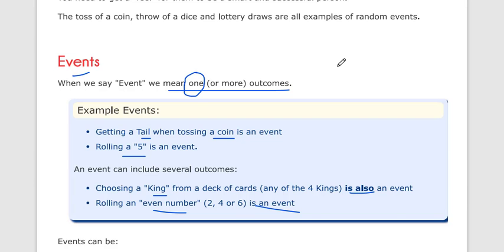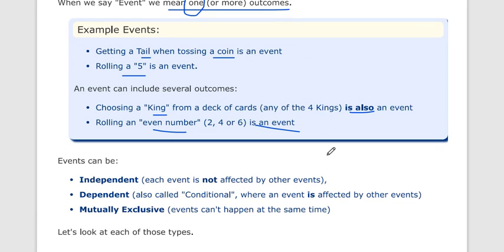Now there are three different types of events basically used in probability: independent, dependent, and mutually exclusive. Independent, as the word says, means each event is not affected by the other event.